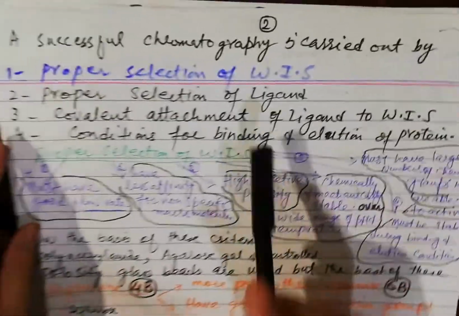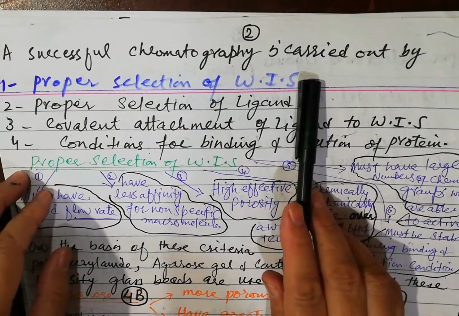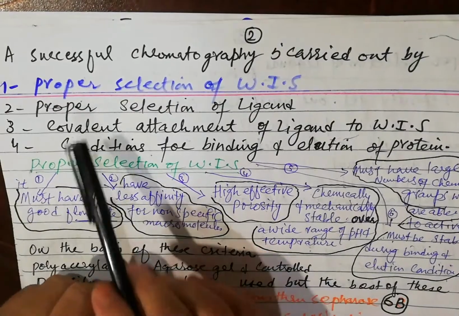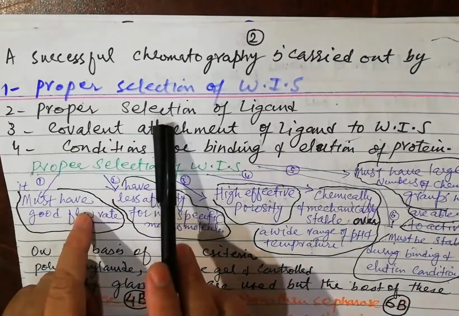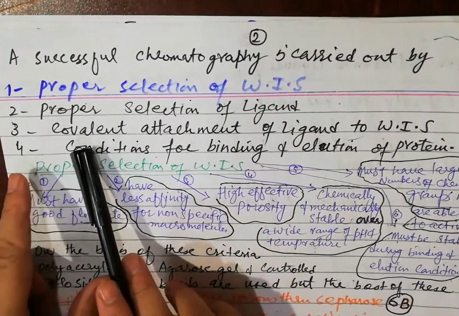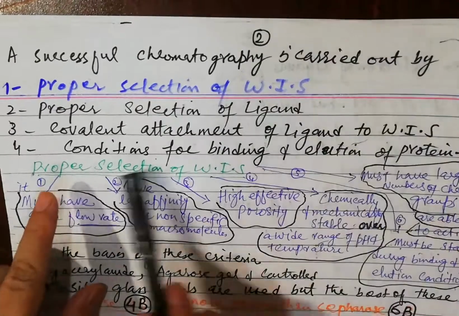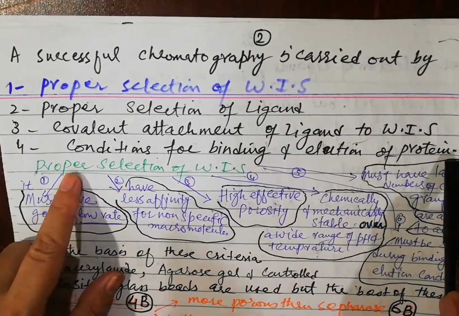For a successful chromatographic technique, we must fulfill the following criteria: proper selection of the water insoluble support, proper selection of the ligands, covalent attachment of the ligands to the water insoluble support, and conditions for binding and elution of the desired protein.